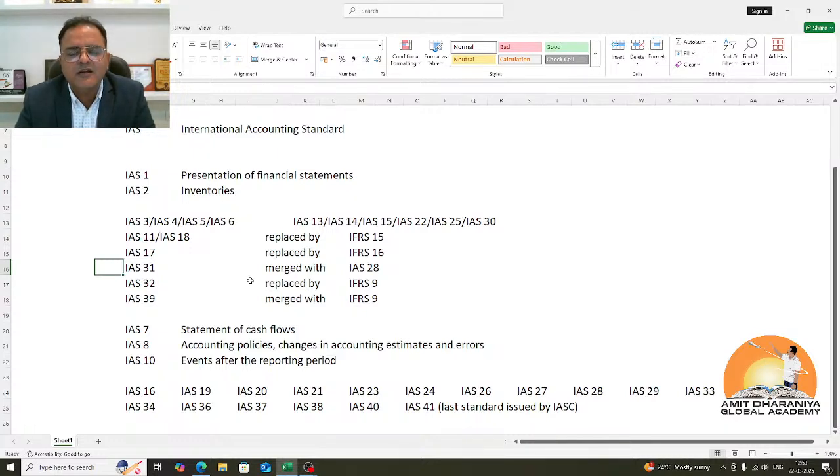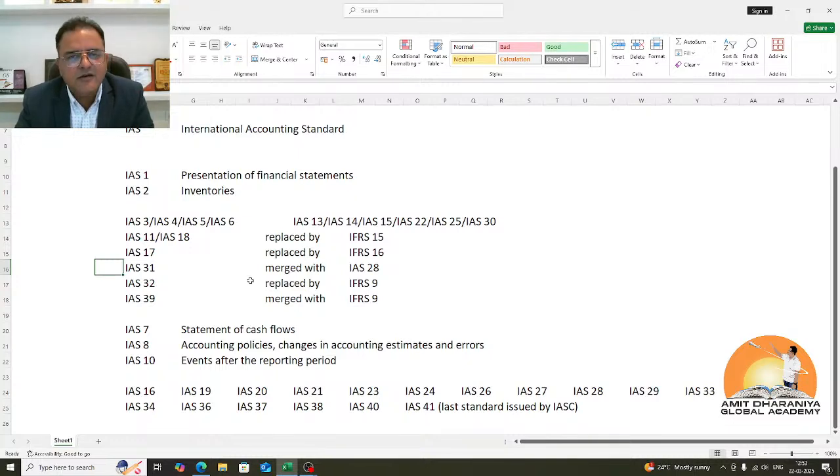So there was no point including them as part of IAS 41, because IAS 41 was mainly dealing with measurement at fair value less cost to sell. There was no concept of depreciation on these fruit-bearing plants and trees. So this area was shifted to IAS 16, property, plant and equipment.